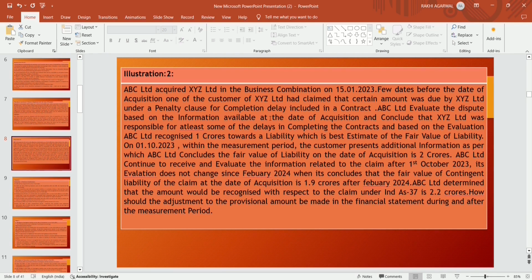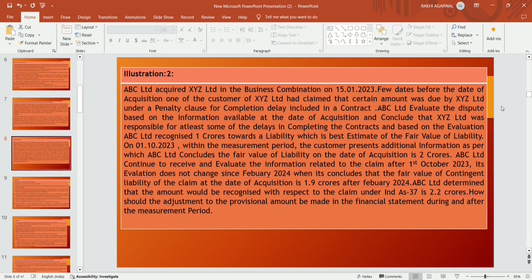So ABC Limited evaluated the dispute based on the information on the date of acquisition, when ABC Limited got to know of the penalty on XYZ Limited. It concluded that XYZ Limited was responsible for at least some of the delays in completing the contract, and based on the information it recognized a 1 crore liability at fair value on the date of acquisition.